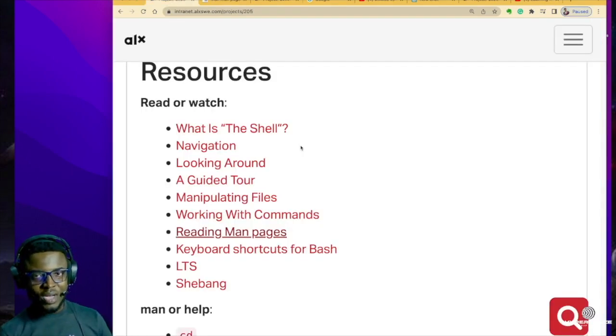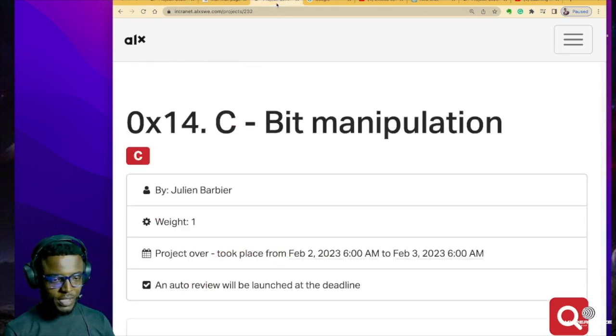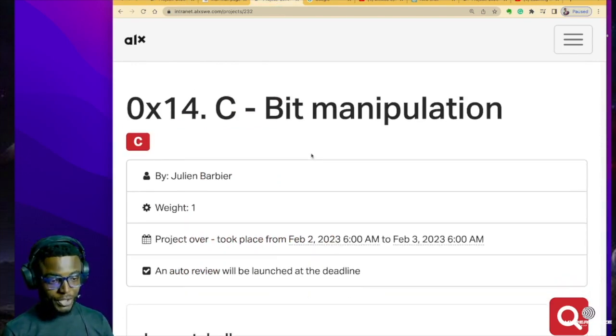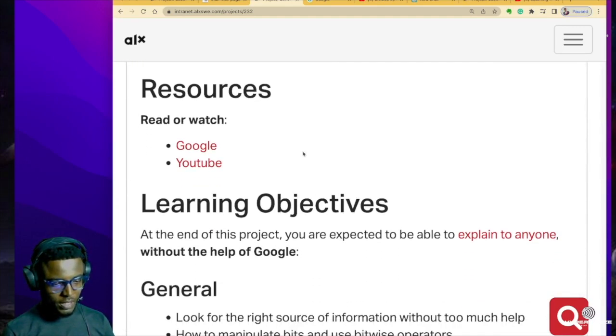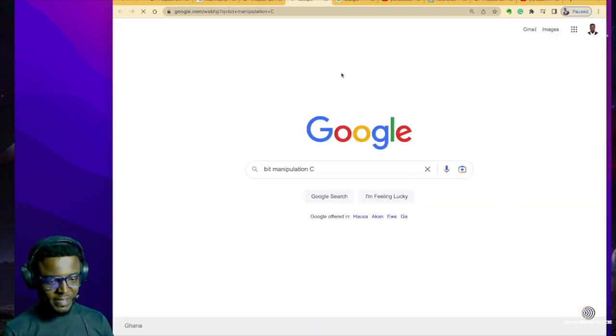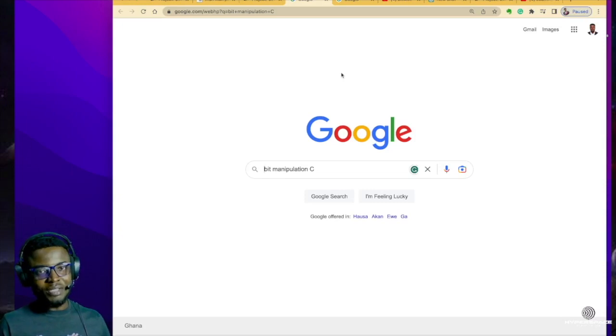Now, another reason why your first resort should not be these resources is that for some other projects, you go to the resources and there's nothing there at all. For instance, this project on bit manipulation, one of our projects in C, you come to the resources and all you have here is Google and YouTube. I click on this and it brings me to a Google homepage. So what ALX is trying to tell you is to research on your own and come up with the information to understand this project. Sometimes, honestly, you really don't know where to start from.